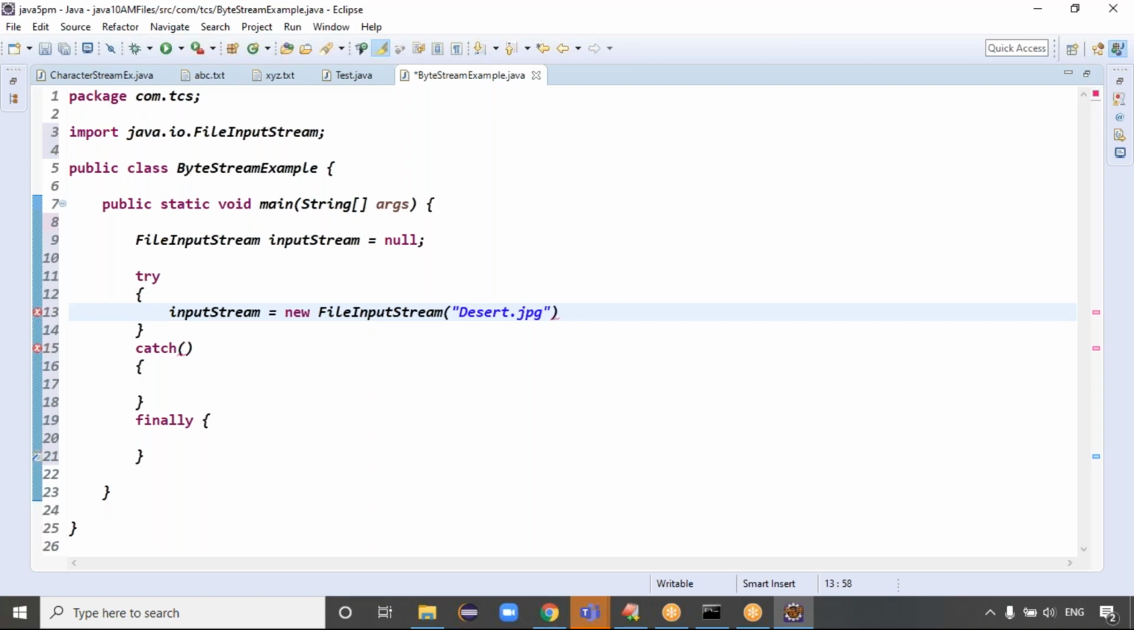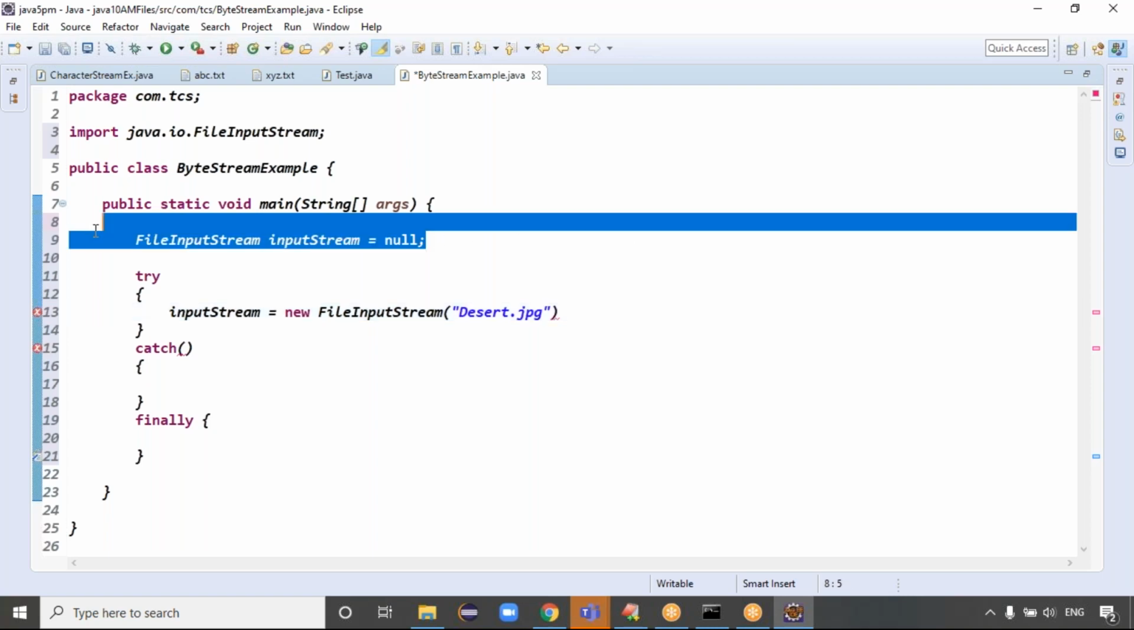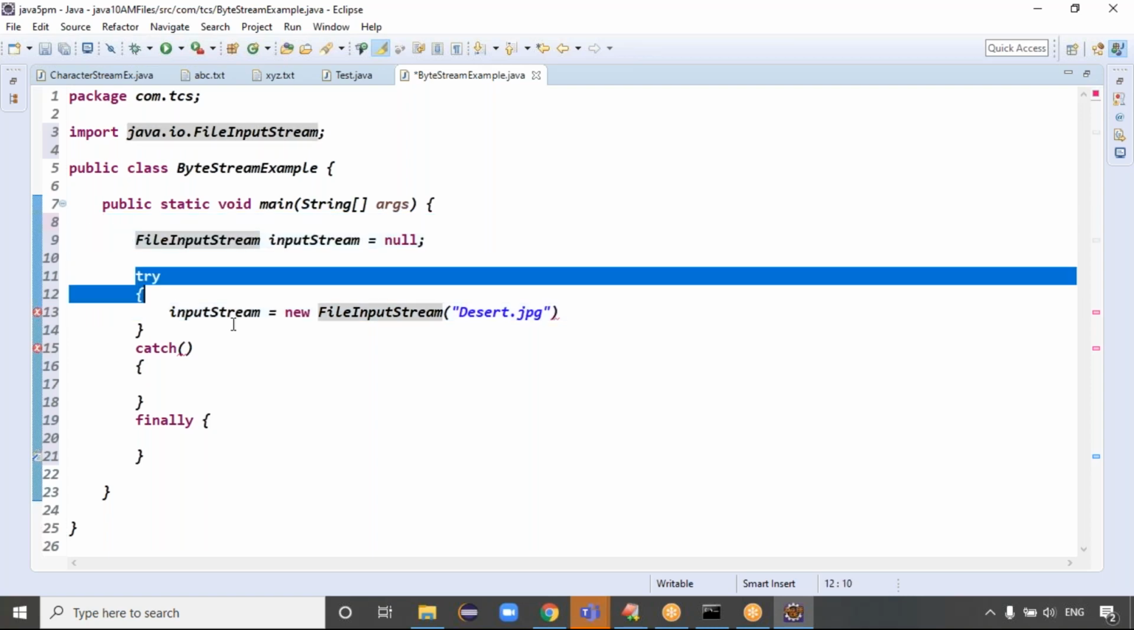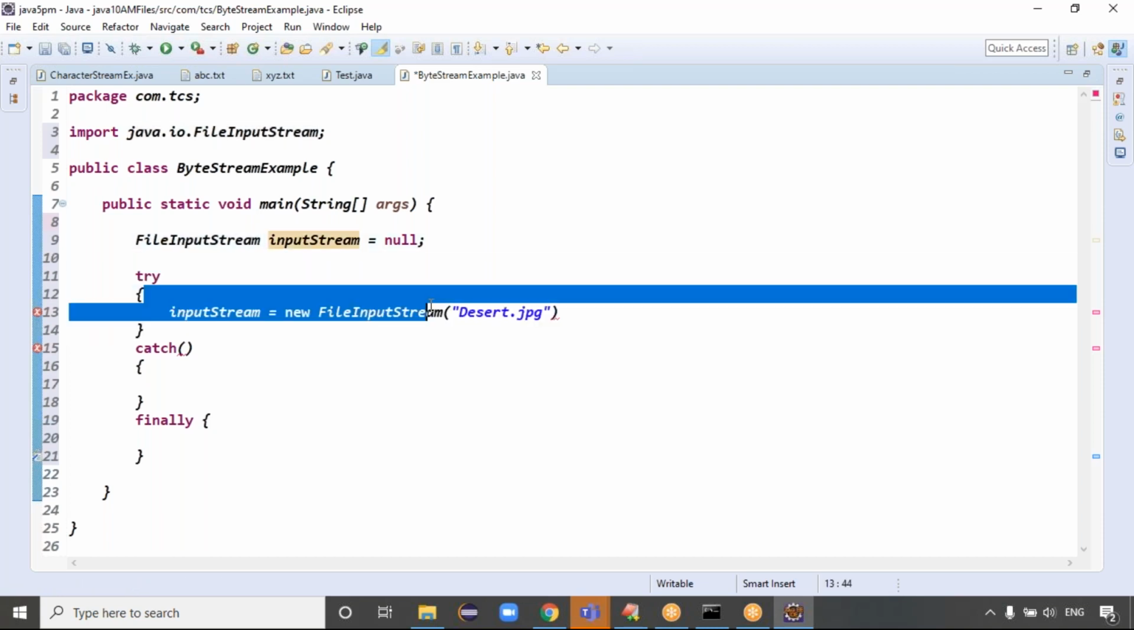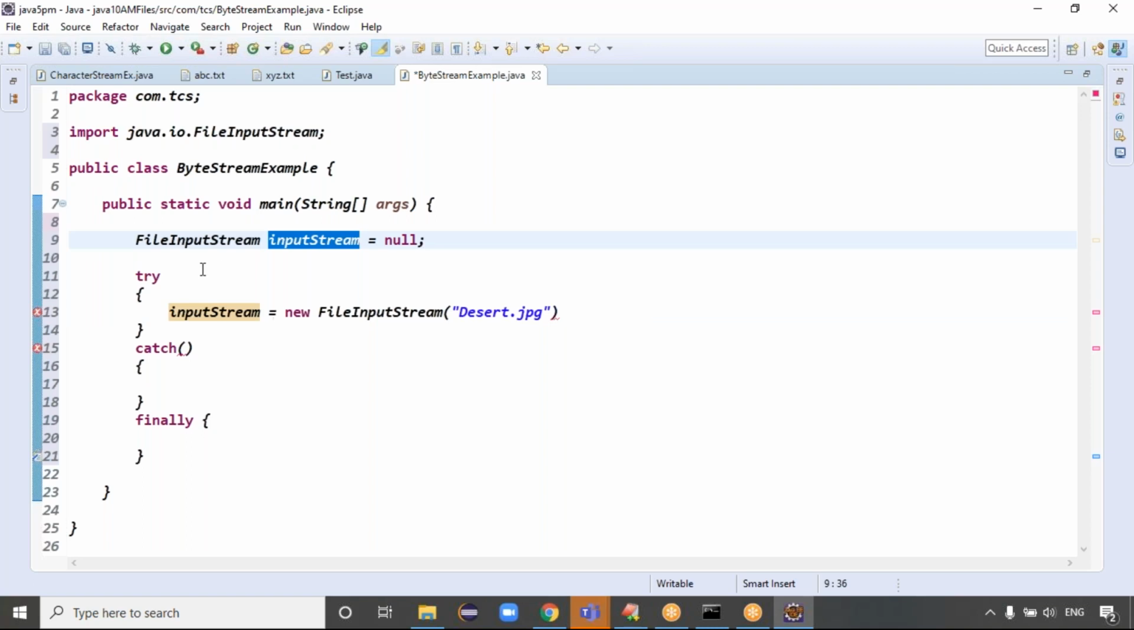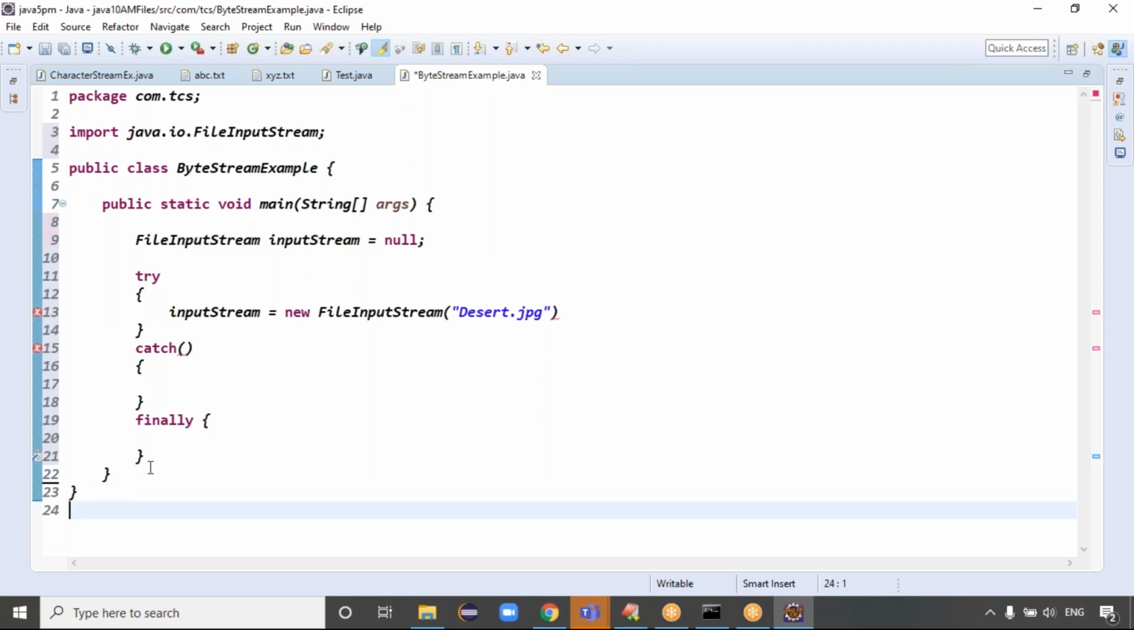Exactly. Why am I declaring the resource here, clear? Because if you create the object inside the try block, the scope of that resource is only within the try, guys. That's why I took the resource outside of the try. I'm creating the object and assigning that object to the reference, so that reference can be accessed inside the try, inside the catch, and inside the finally also, right? Exactly, guys. Is it clear now?